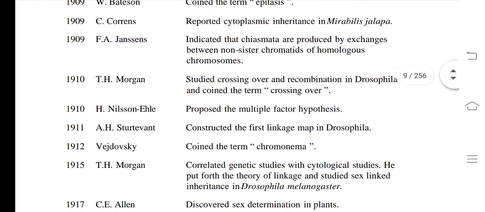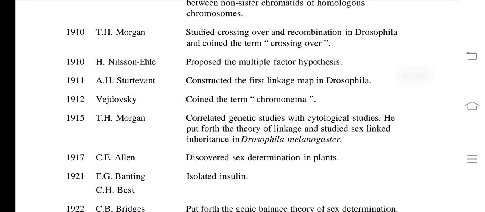What about Sturtevant? 1911. You will remember, see, Alfred Sturtevant is a student of Morgan. Constructed the first linkage map in Drosophila. So underline linkage map and remember this linkage map is connected with the HGP, means Human Genome Project. In Human Genome Project this linkage map is used. Okay, again T.H. Morgan 1915 correlated genetic studies with cytological studies. He put forth the theory of linkage and studied sex-linked inheritance in Drosophila.